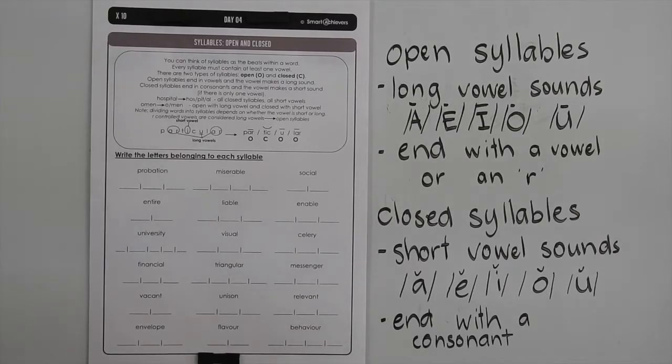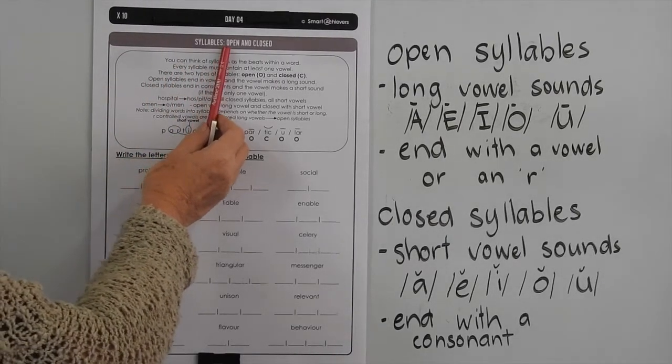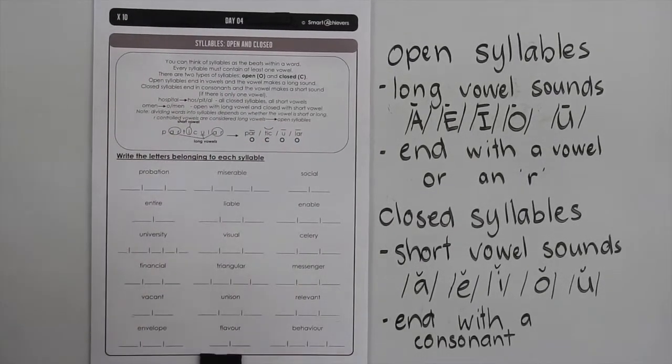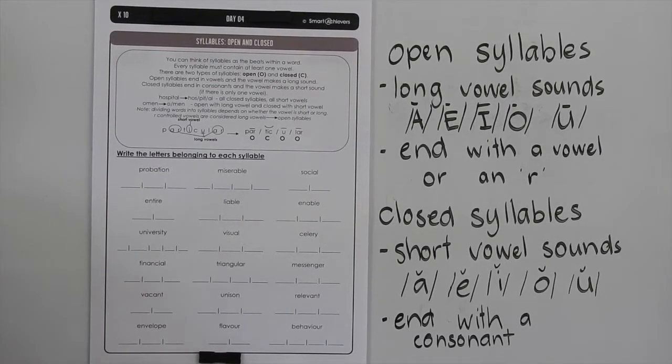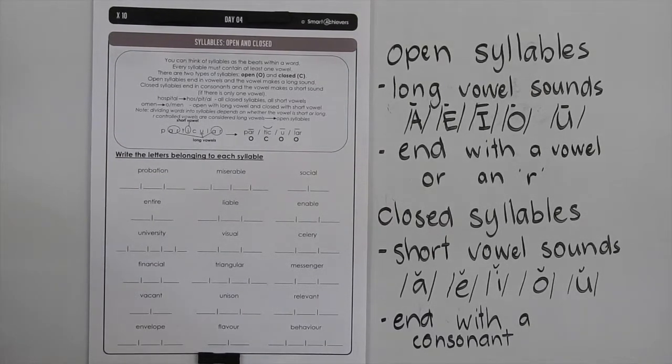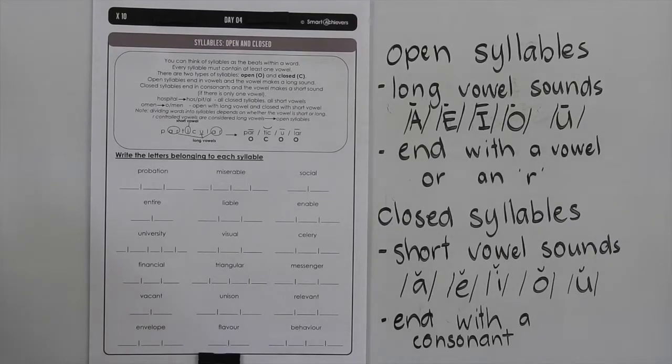Okay, today's Day 4 activity is on syllables with open and closed syllables. So this is probably one of the most important things you're going to learn in reading and spelling, because once you understand this rule, you'll be able to read and write thousands of words that have more than one syllable, because the phonics becomes much simpler as we apply the rules of syllabification to longer words.